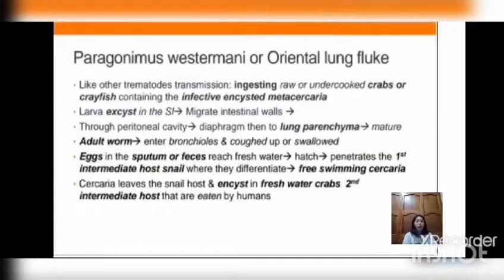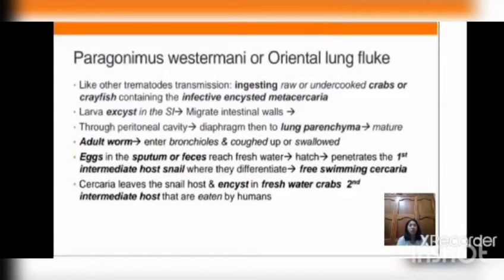Paragonimus westermani, or the oriental lung fluke, is a type of trematode. Like the other trematodes, the mode of transmission is through ingesting the second intermediate host, which is a crab or crayfish, containing the infective encysted metacercaria. If ingested, the larva will enter the small intestine, then migrate into the walls of the small intestine.